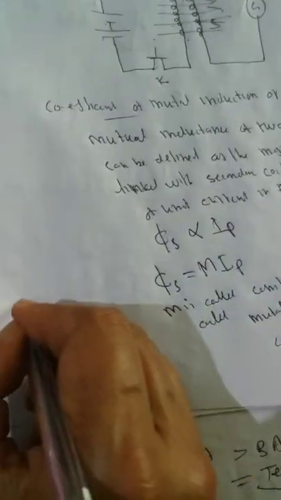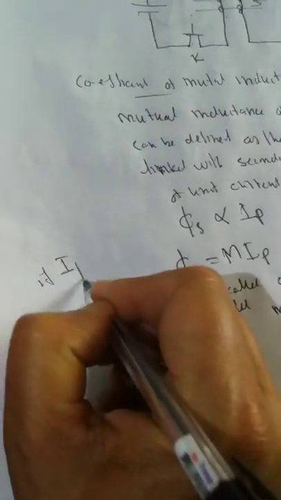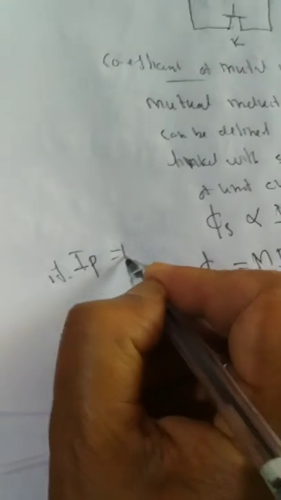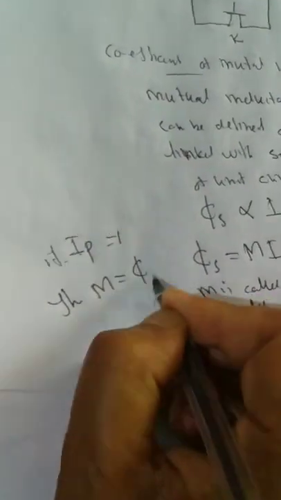If the current in the primary coil is 1 unit, then M is equal to the flux linked with the secondary coil. That means M is the mutual inductance.